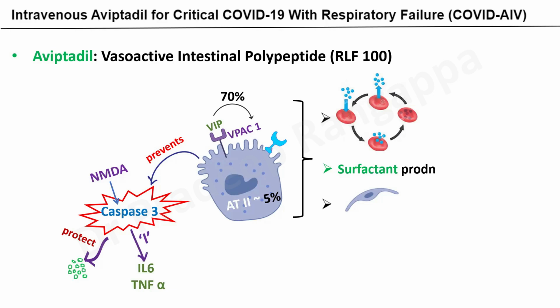It inhibits the production of IL-6 and tumor necrosis factor alpha and possibly other inflammatory markers within the alveolar space. So the intra-alveolar inflammation, which is typically the case in ARDS, is mitigated by preventing this caspase activation. And it improves the surfactant production. We understand in ARDS, the production of surfactant is valuable in maintaining the alveolar integrity. So by these mechanisms, it tends to improve outcomes; at the cellular level, it seems to have a beneficial effect in ARDS. This is at the alveolar level.